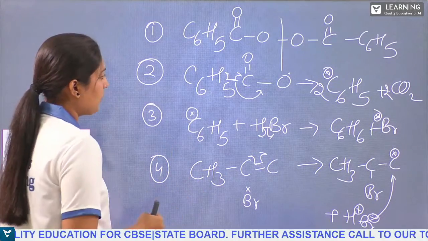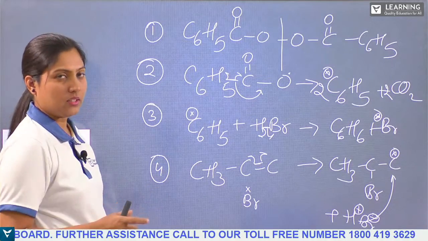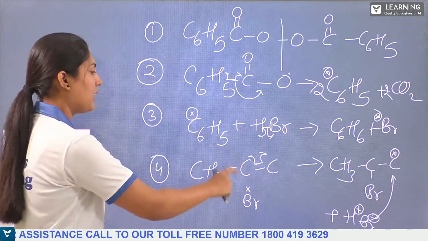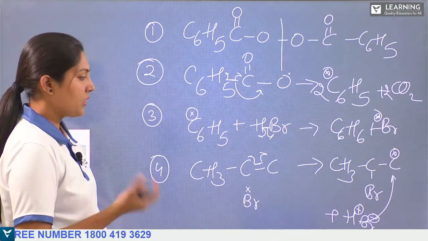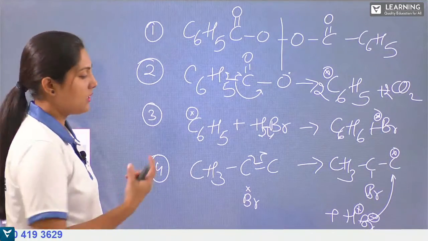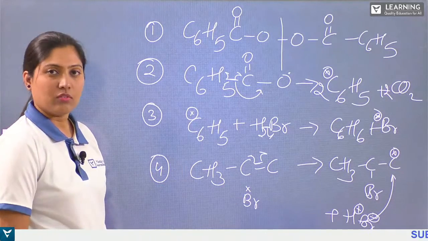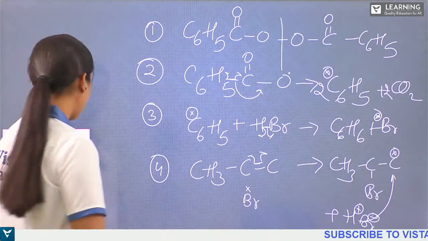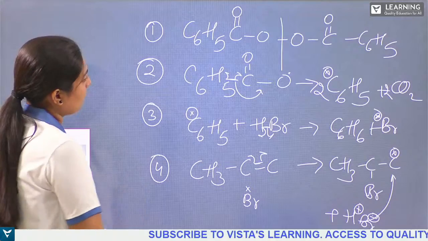At the end, what happens? We have to stop this. So Br can attack and you will get a bromine molecule, or Br can combine with the hydrogen free radical which is present in the system and form HBr again, or it can react with this and form the product. Hope you understand this, students. Any doubt? Good.